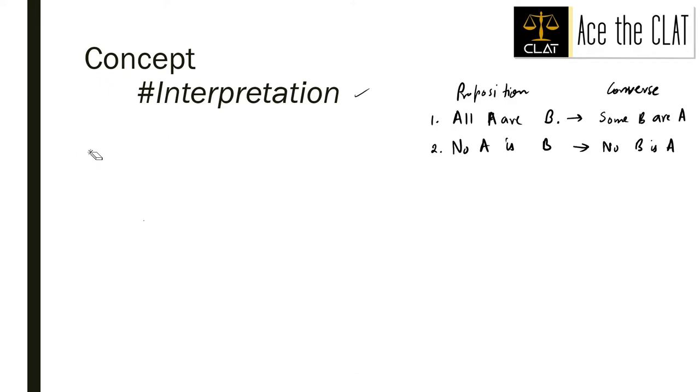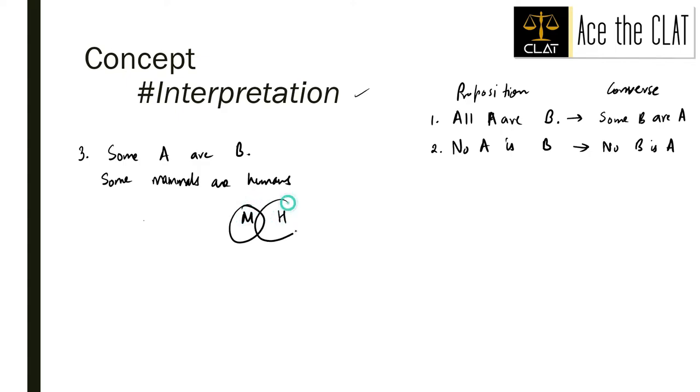Okay. The third one is some A are B. Let's say some mammals are humans. From this statement, there arises a couple of possibilities as well.